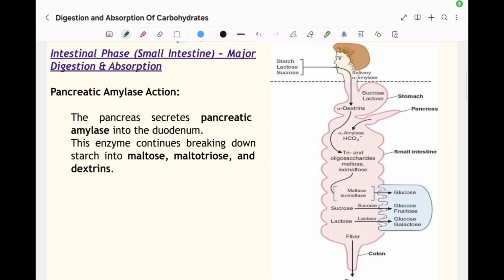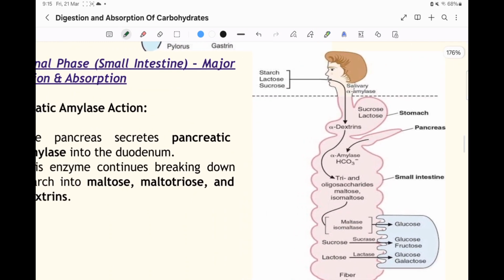The third phase of carbohydrate digestion is the intestinal phase. So within the mouth we are having food without separating the particles. I have already discussed that we are having pizza, we are having rice, but we are not separating the carbohydrates, saying now we are only having carbohydrates, now only protein. We do not eat in this manner, we eat whole food together, right? So that is why it is mixed with starch, lactose, sucrose, all things together.